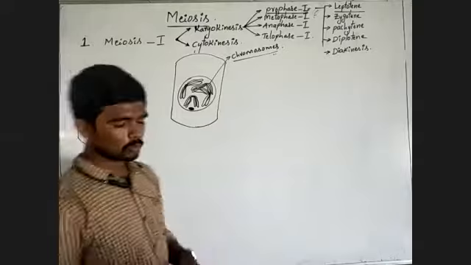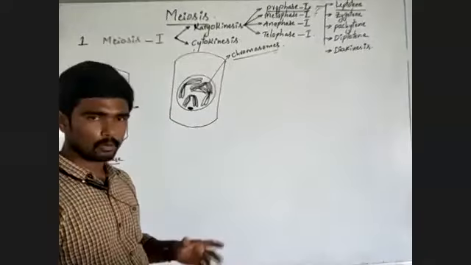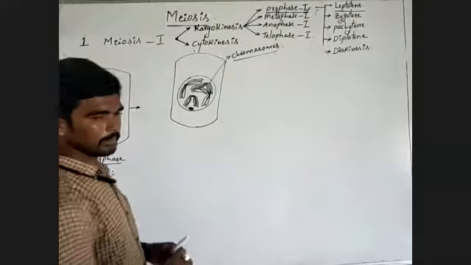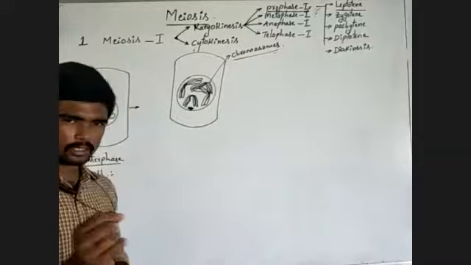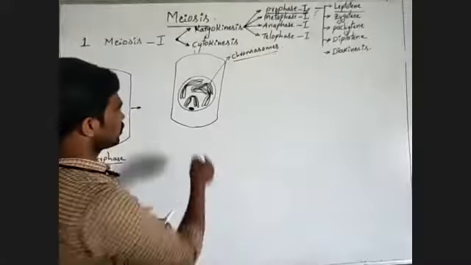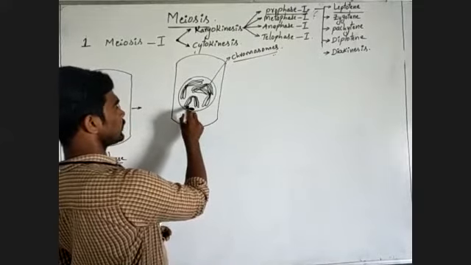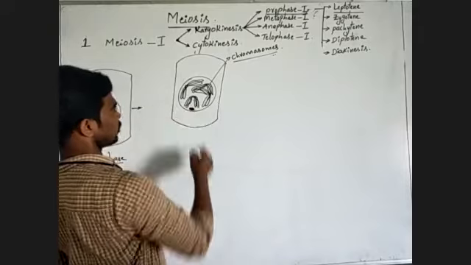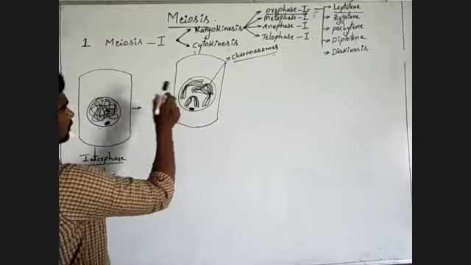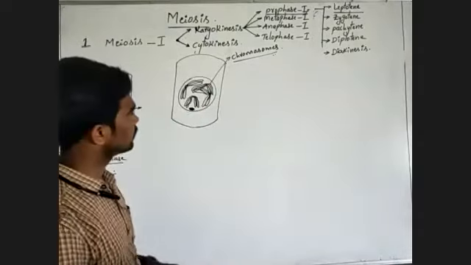This type of chromosome is visible to our eyes, because they are thick and highly coiled structures. Two chromatids, two arms of a chromatid and a centromere like this. This is the main change that occurs in leptotene.